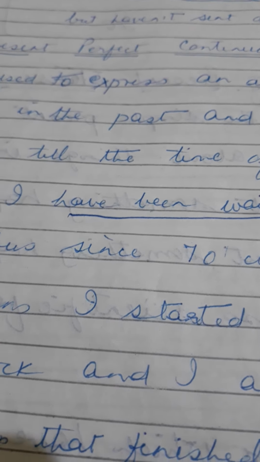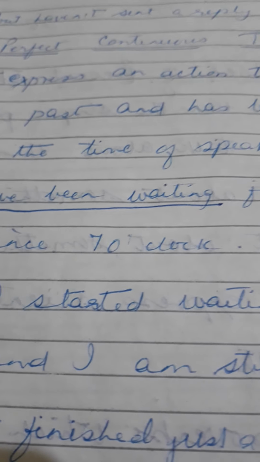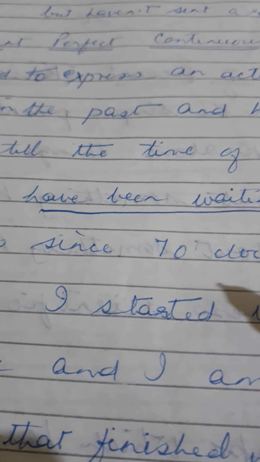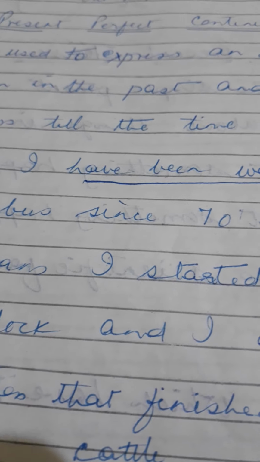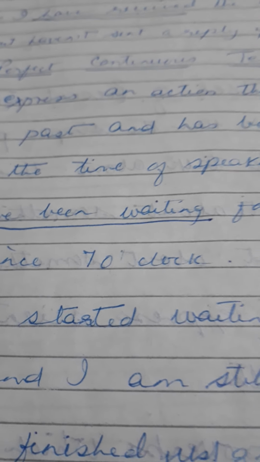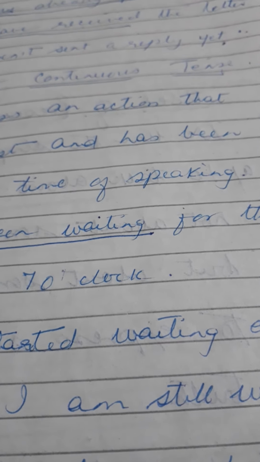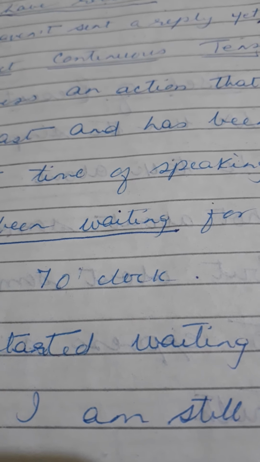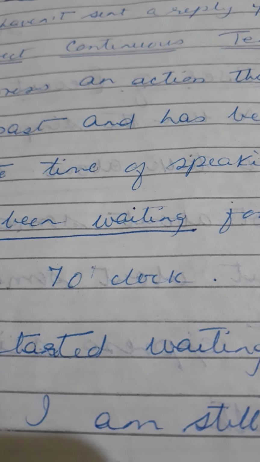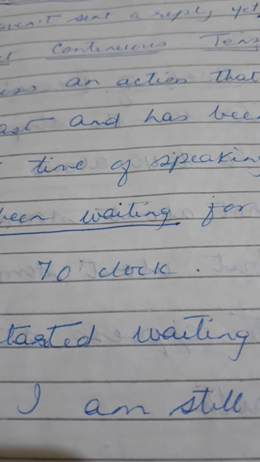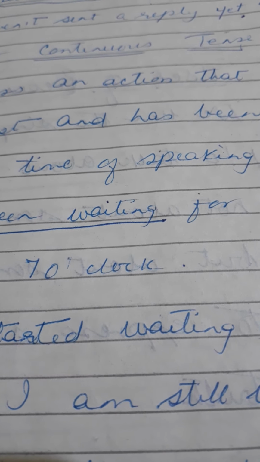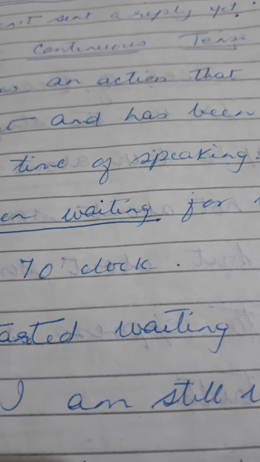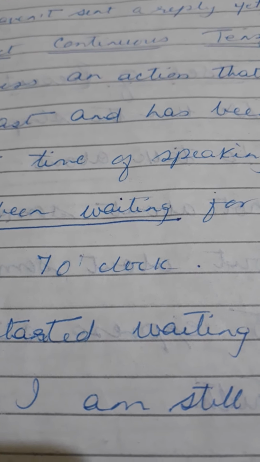For example, I have been waiting for the bus since 7 o'clock. That means I started waiting for the bus at 7 o'clock and till now I am waiting for the bus. The activity is continued. It has started in the past and it is still in progress.